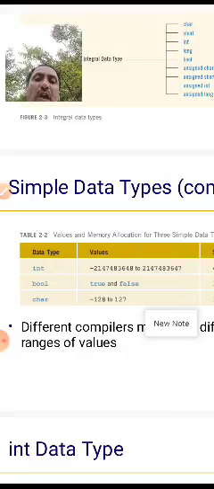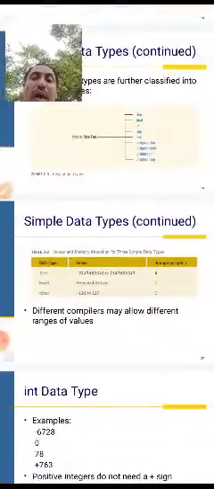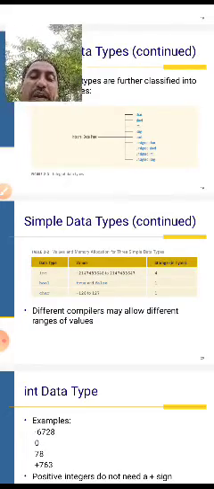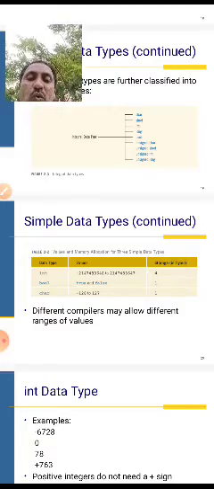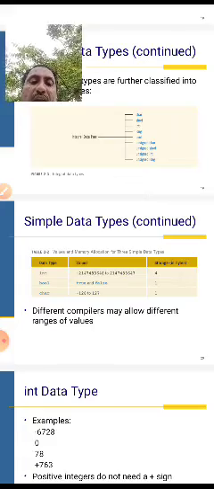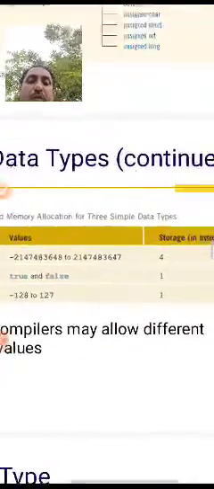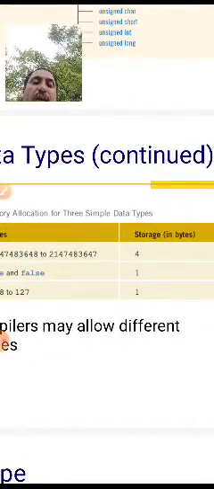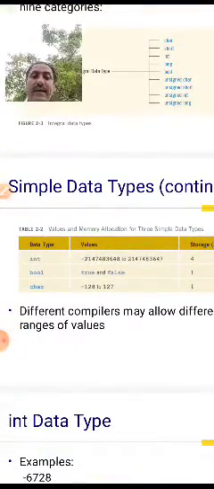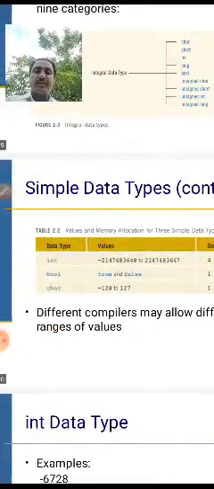Now, the memory allocated for the 3 simple data types. The values, the data storage in memory allocated for the 3 simple data types. Number 1: data types, values, and storage in bytes. Storage in bytes, 3 categories.